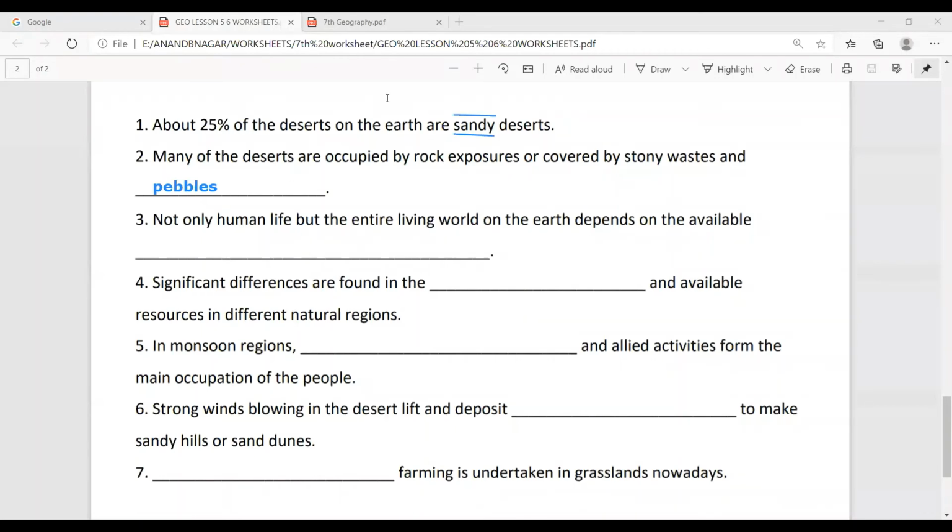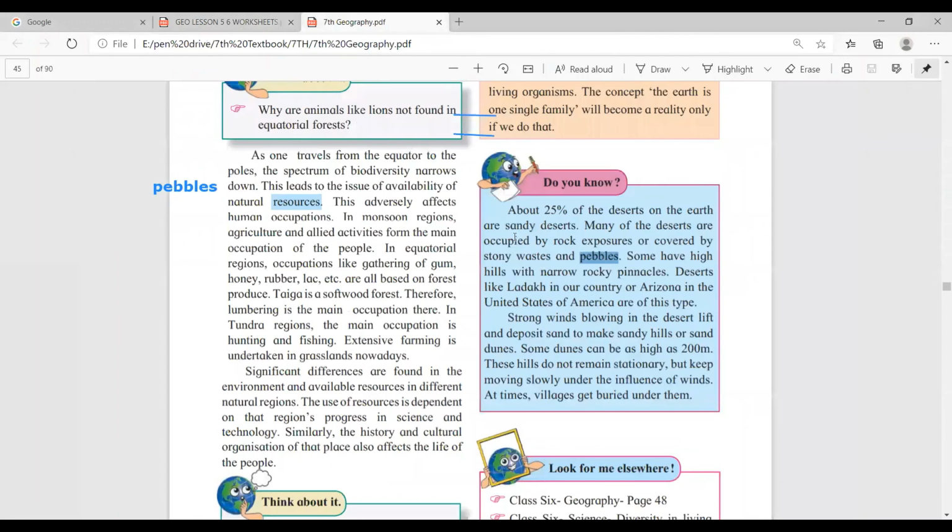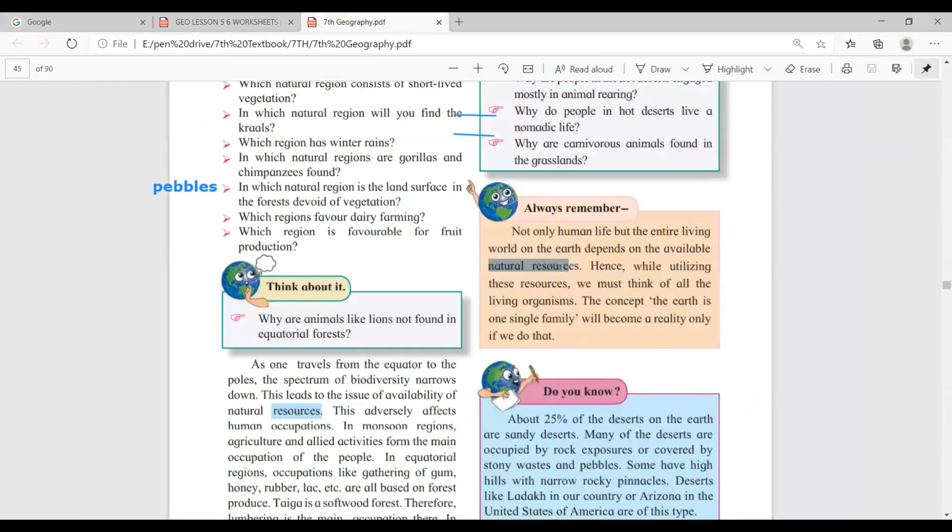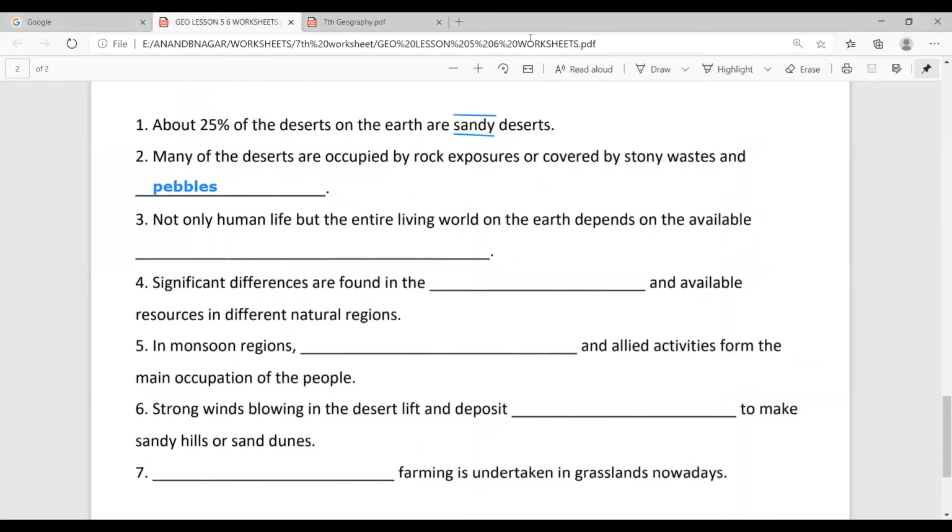So page number 36 again. See here given, not only human life but the entire living on the world is depend on the entirely available natural resources. So natural resources is the answer. Write it here, natural resources.